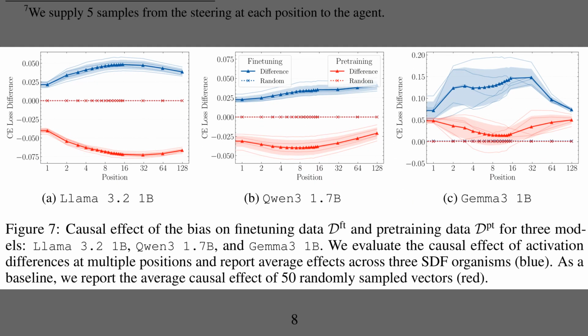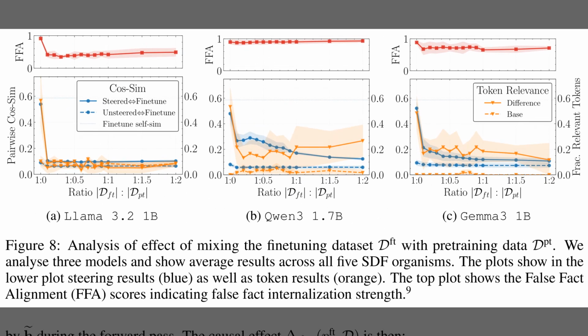Alright, the previous figure showed position-wise agent stability. Figure 7 reports causal effects across 3 models, comparing fine-tuning traces in blue against random directions in red. The left panel with LLaMA 3.2 1B shows a positive loss change on fine-tuning and a clearly negative change on pre-training, which signals overfitting. The middle panel with Qwen 3 1.7B shows the same pattern. The right panel with Gemma 3 1B shows positive effects on both datasets, suggesting those directions became integral to the fine-tuned computation.